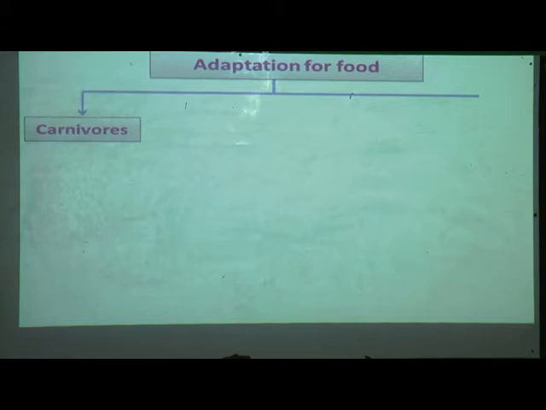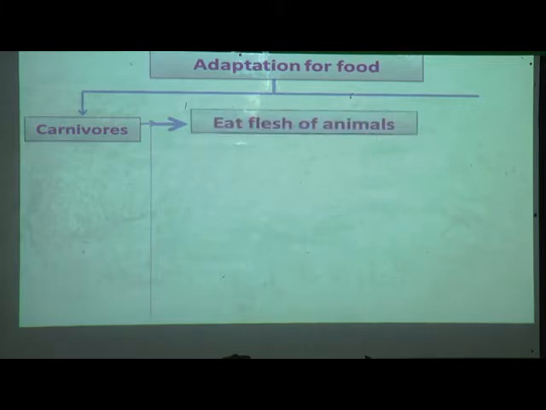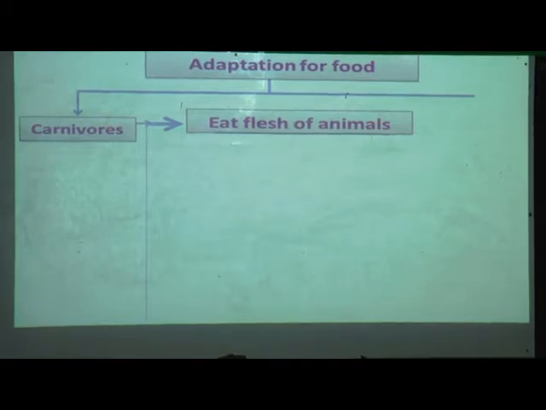Second, carnivores. Carnivores eat the flesh of animals, which means they eat other animals' flesh.